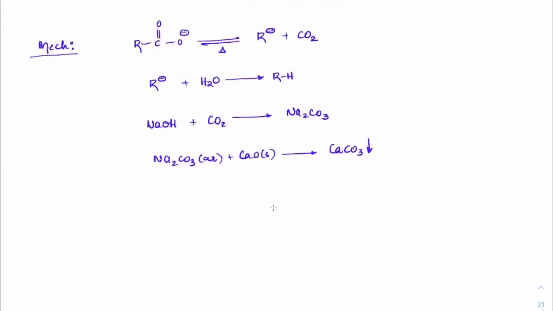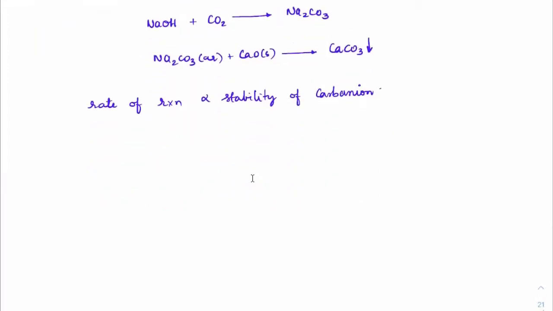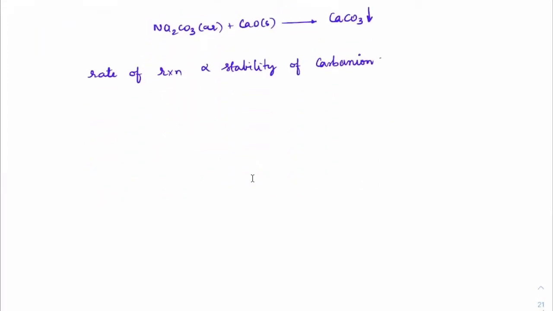Got it? Now, out of all this, the slowest step is this one, the slow step. So the entire rate of the reaction depends upon this first step only, which is the stability of the carbanion. So rate of reaction is directly proportional to the stability of the carbanion. This is the type of question that would be asked in JEE, like which of the following will show faster reaction towards decarboxylation. And the term used will be soda lime decarboxylation.